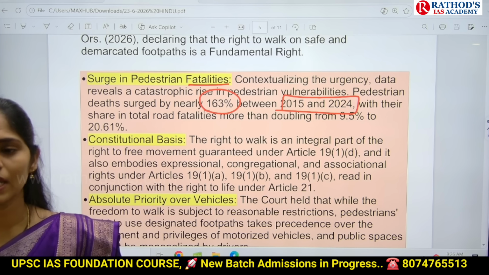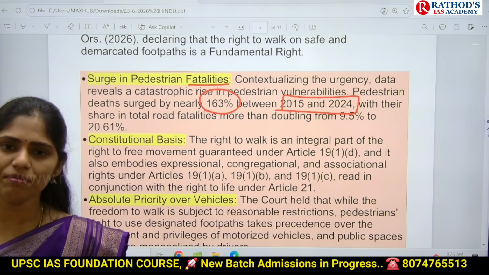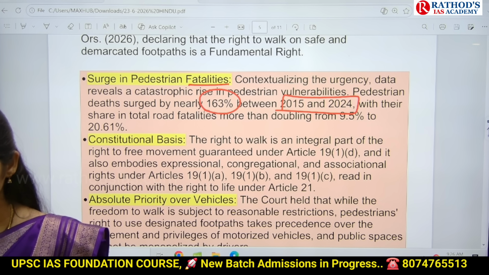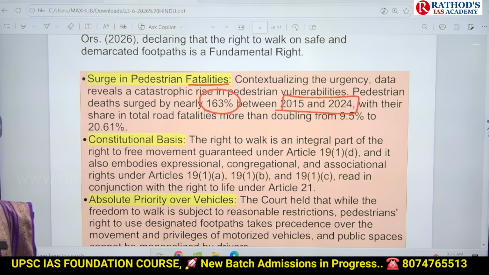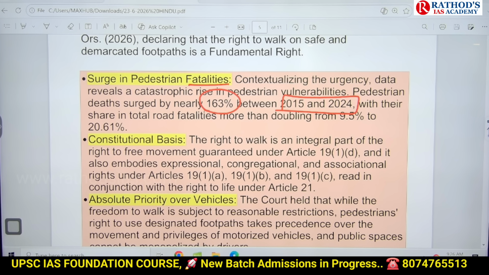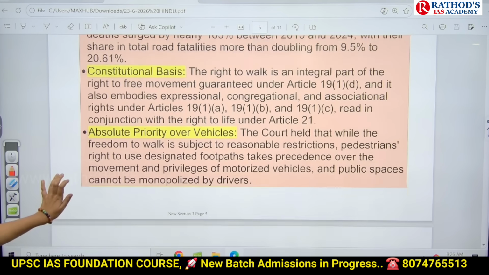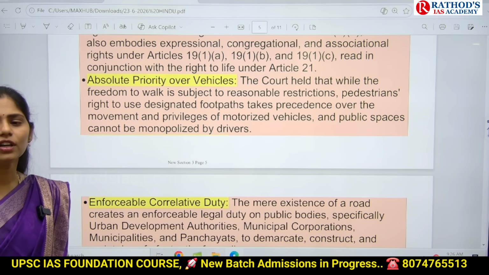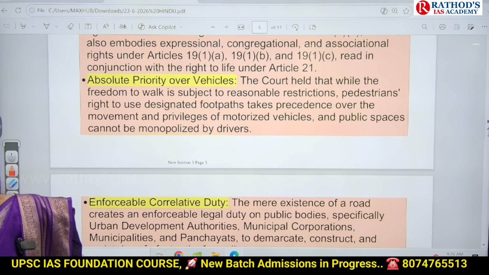Because of this, the Supreme Court reacted to the case and said that the right to walk on footpaths is a fundamental right. The constitutional basis is Article 19(1)(d) and Article 21. In this judgment, the Supreme Court gave priority to pedestrians over vehicles.